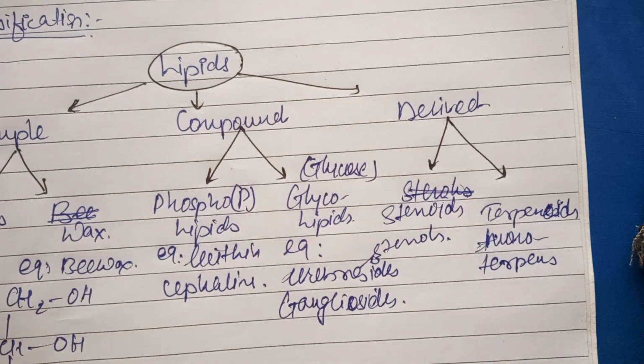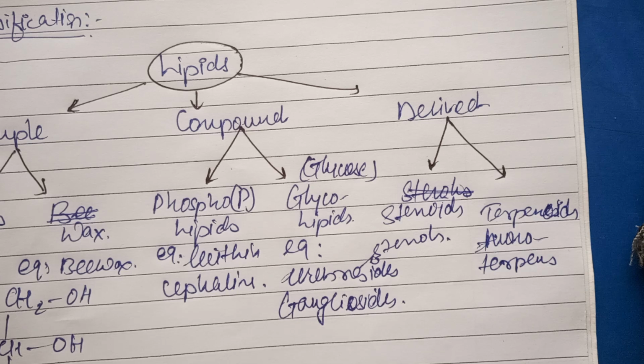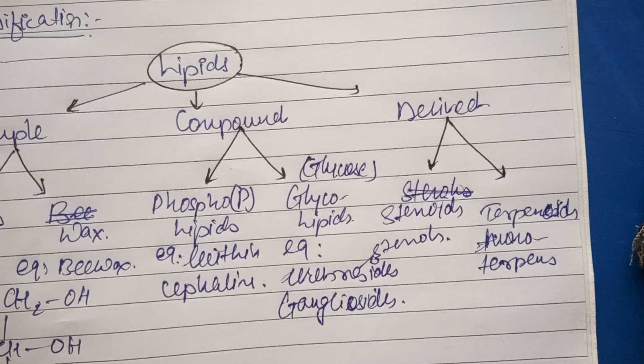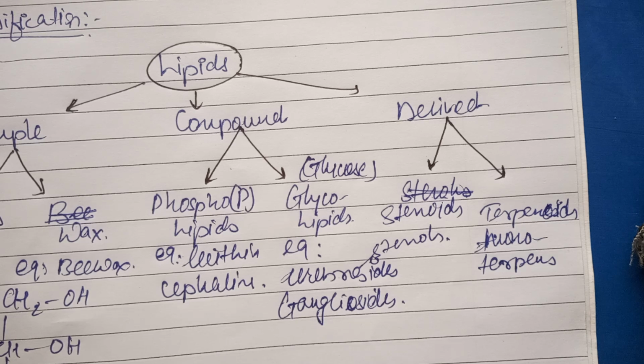So the functions of lipids we have seen in biochemistry. Lipids are used as the chief source, or second source, of energy production, from where our body gets energy. It also acts as an insulating material for our body and for animals that reside in the polar region, like the polar bear.